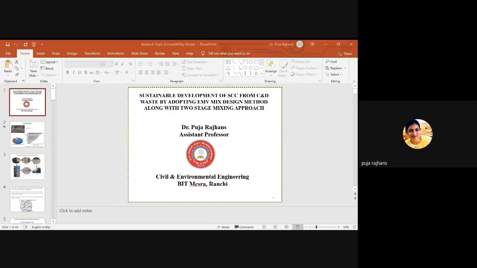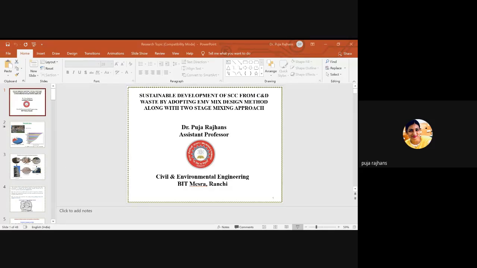Make concrete which is sustainable. As you know, this construction and demolition waste is a totally wasteless thing. So my concern is to reuse this construction and demolition waste to make recycled aggregate and to build a sustainable